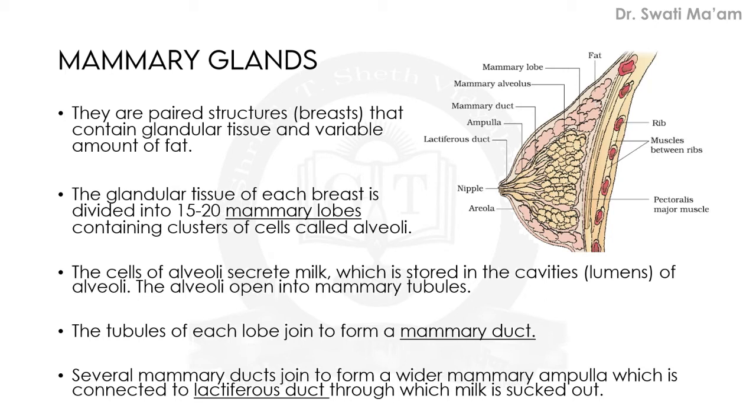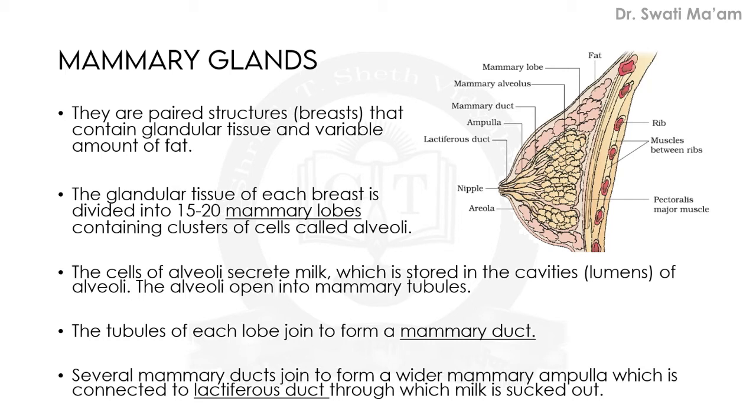The glandular tissue of each breast is divided into 15 to 20 mammary lobes, which contain clusters of cells known as alveoli. Actually, the word alveoli relates to the respiratory system, but we can compare this structure to the alveoli of the respiratory system, that means lungs. They are sac-like structures. Here also you can see these mammary alveoli. These round sac-like structures are alveoli. Alveoli is a plural word and alveolus is a singular word.